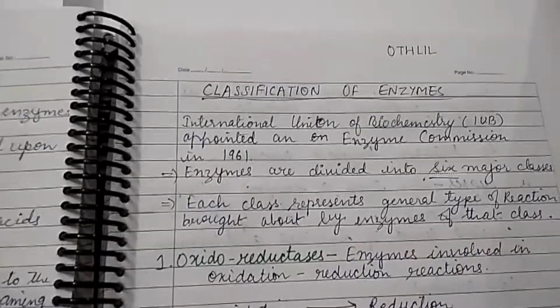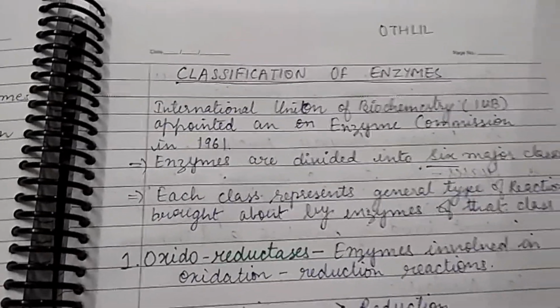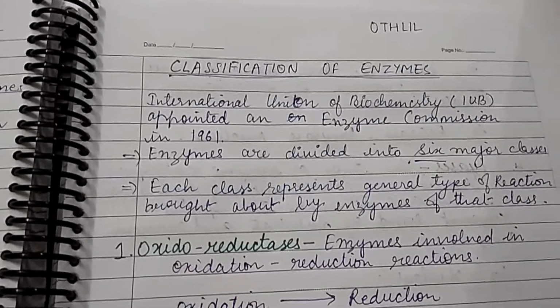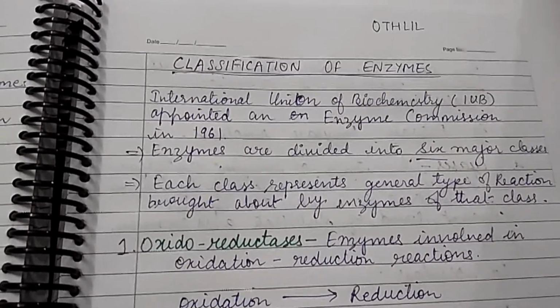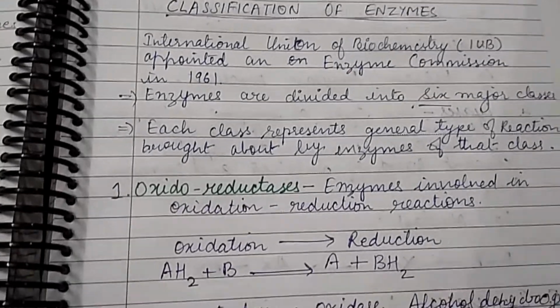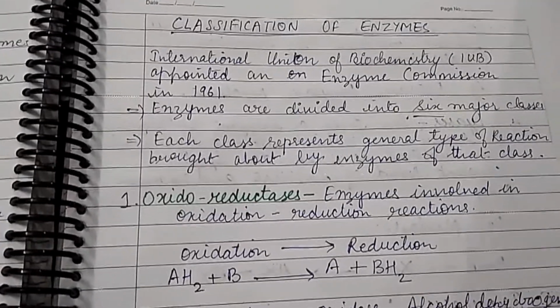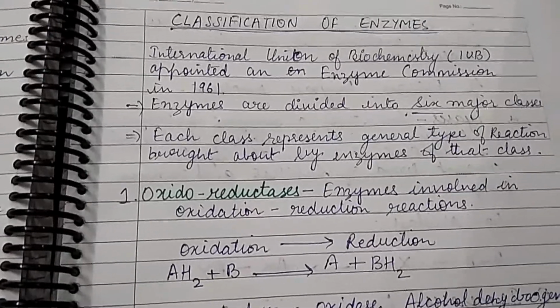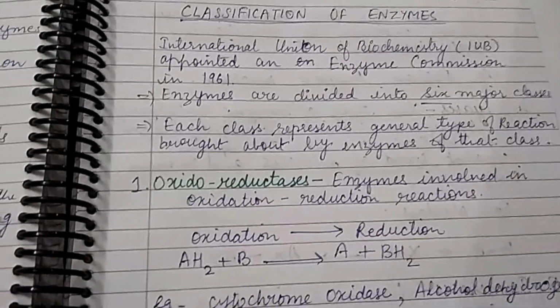The next part is the classification of enzymes. The International Union of Biochemistry, IUB, appointed an Enzyme Commission in 1961. Enzymes were divided into six major classes, and each class represents the general type of reaction brought about by the enzyme.